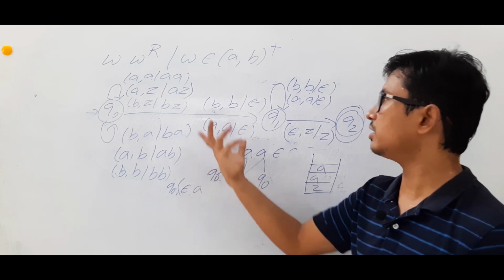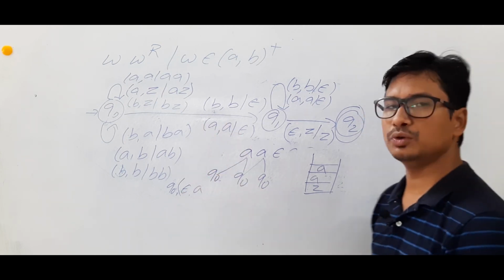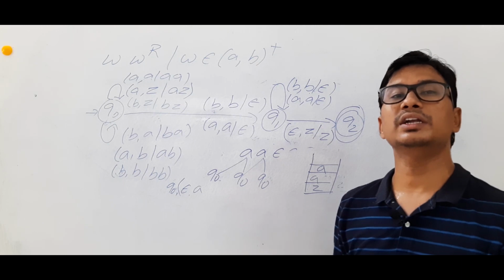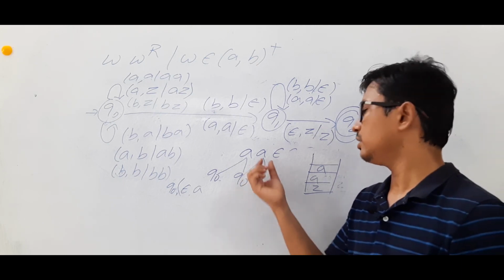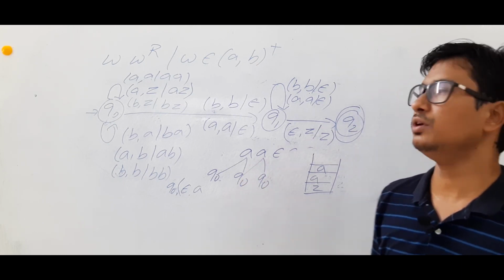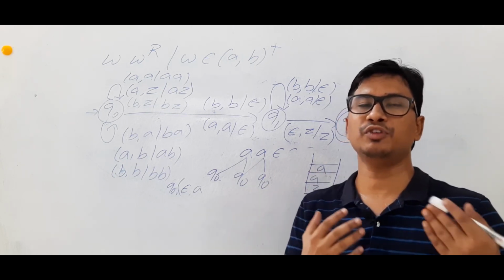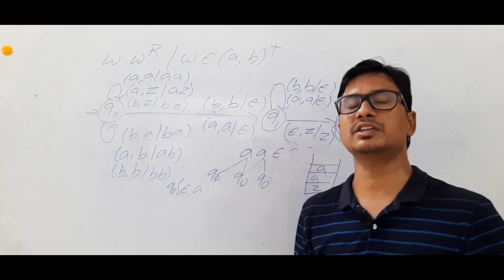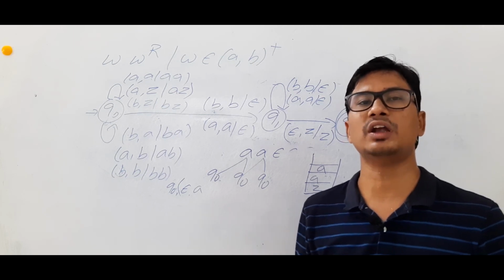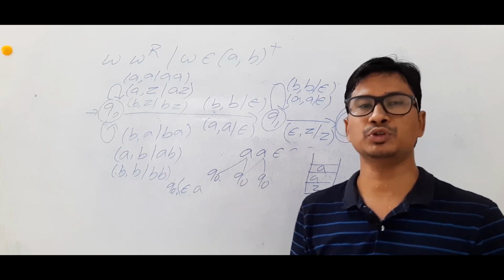So epsilon on A, you don't have any move. So you can say that you have reached the dead configuration and your string will not be accepted. If you have assumed correctly, the string will be accepted. If it does not assume correctly, then the string will not be accepted. So that's why it is called a non-deterministic pushdown automata.